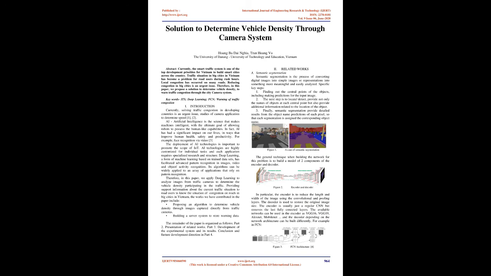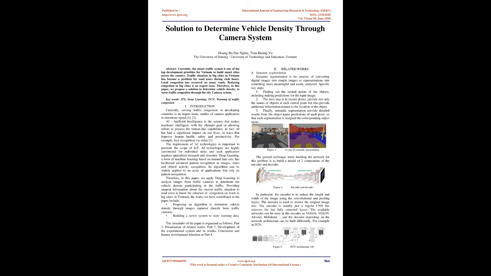Abstract. Currently, the smart traffic system is one of the top development priorities for Vietnam to build smart cities across the country. Traffic situation in big cities in Vietnam has become a problem for road users during rush hours. Local congestion has occurred on many roads. Reducing congestion in big cities is an urgent issue. Therefore, in this paper, we propose a solution to determine vehicle density, to warn traffic congestion through the city camera system. Keywords: deep learning, FCN, warning of traffic congestion.